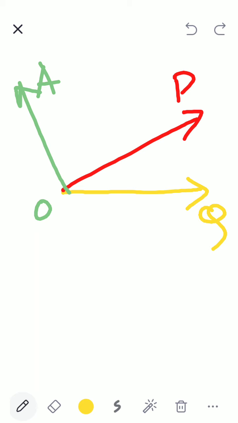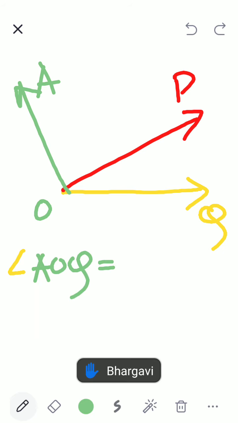Now, can somebody tell me what is angle AOQ equal to? Yes, Bhargavi. Yes, it is an obtuse angle, but I want to know its measurement. Correct, very good, but I want to know its measurement.